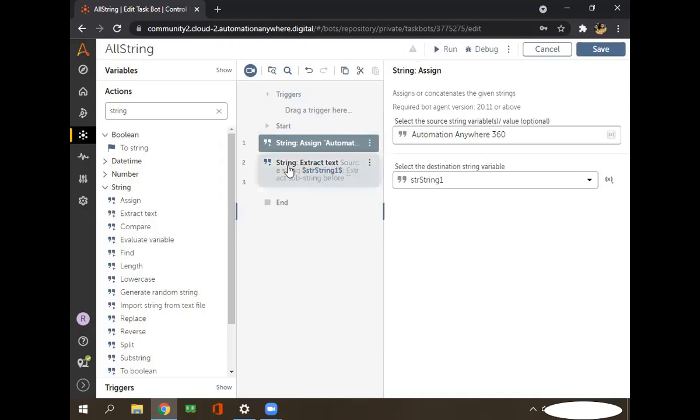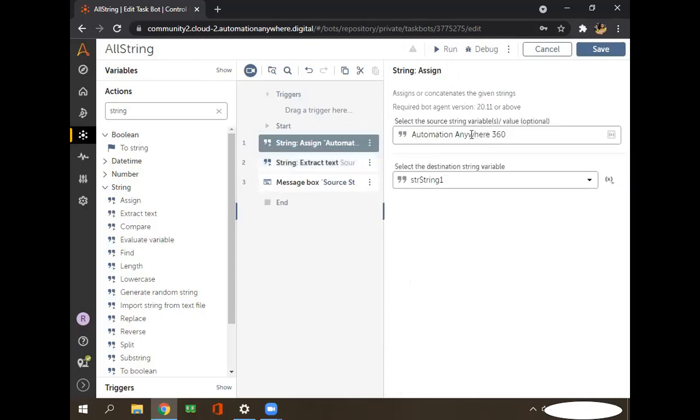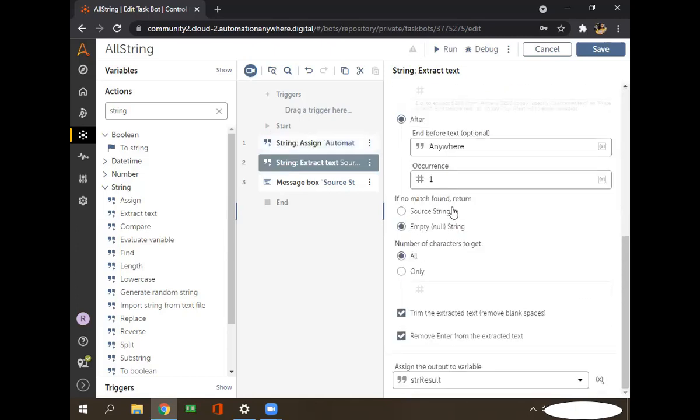No. In Automation Anywhere, before and after work opposite to each other. As you see, when I use before, it gives you 360. But when I use the after keyword, it gives you Automation. It works just the opposite. If you are using after, it gives you the before value. If you are using before, it gives you the after value.